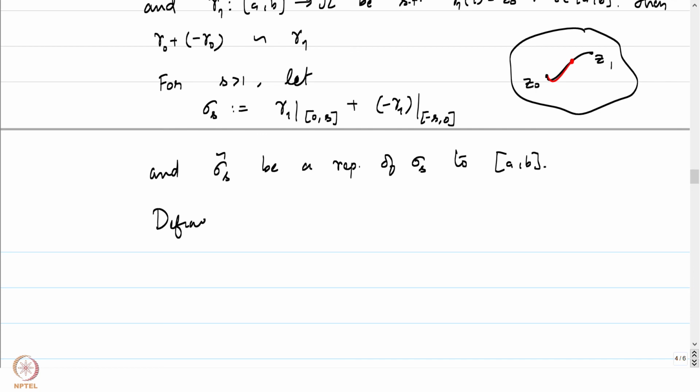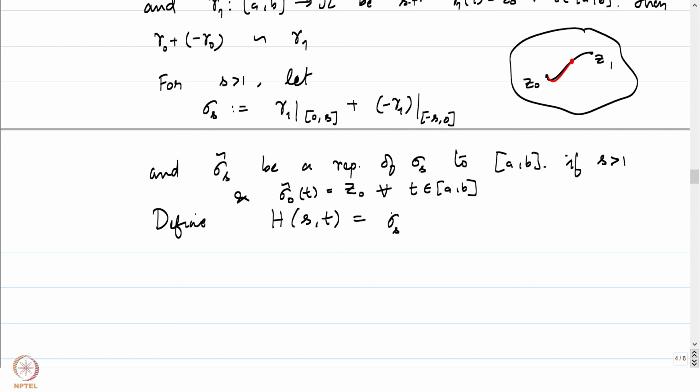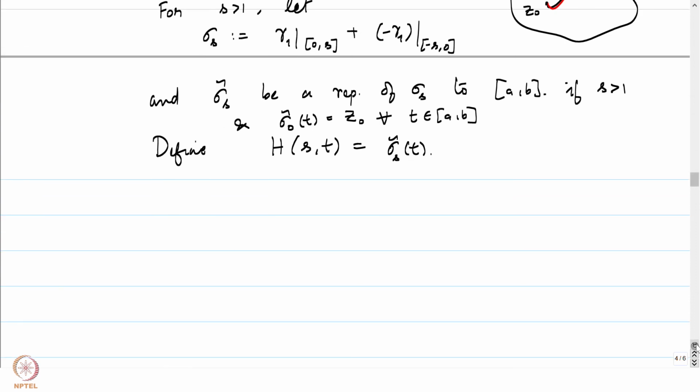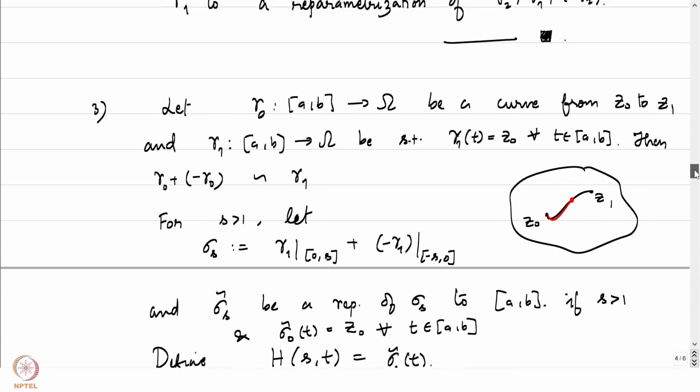Define h of S comma t to be equal to sigma tilde 0 of t, equal to Z0 for all t in AB. And then we define h of S comma t to be equal to sigma tilde S of t. This is going to be a homotopy from a reparameter. So did I write that in the statement?